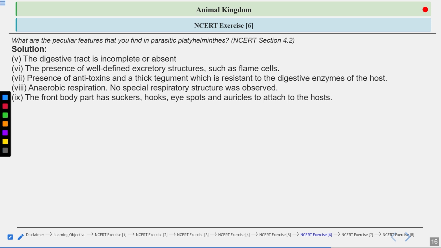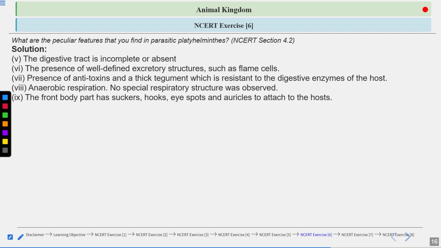The front body part has suckers and hooks, eye spots and auricles to attach to the host. They have hooks on their head region. These hooks help them get attached to the tissue of the internal intestine. With the help of their hooks, they attach to the wall of the intestine, so they cannot pass away along with the undigested food material. The food material can pass out, but they will stay there. And with the help of suckers, they can absorb the digested food material.